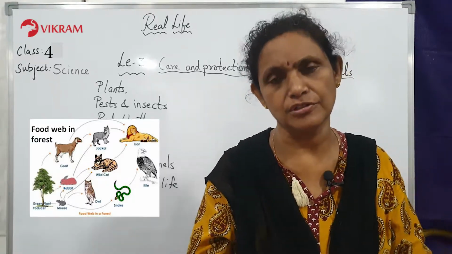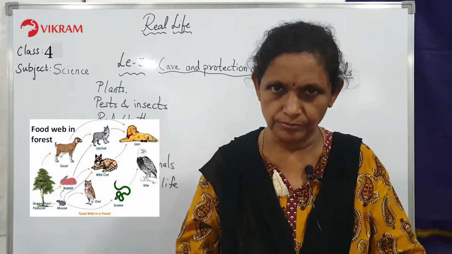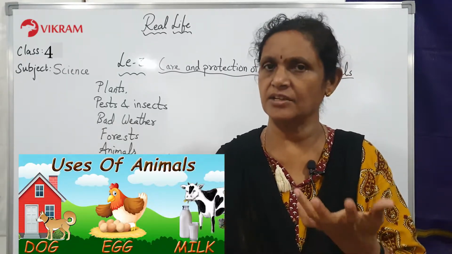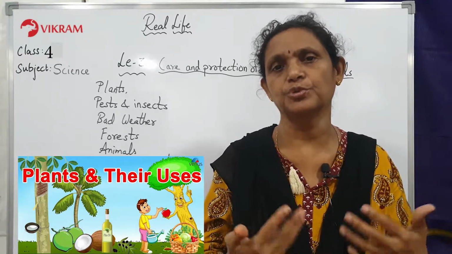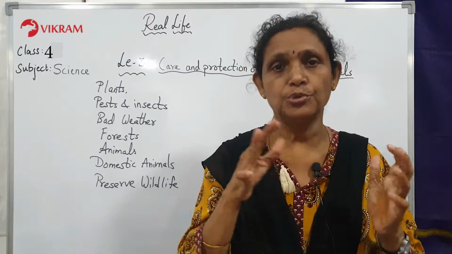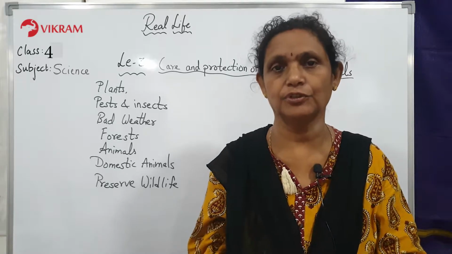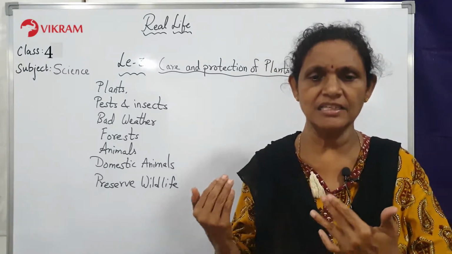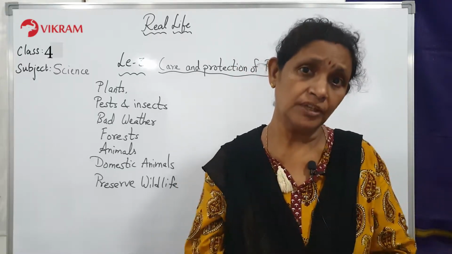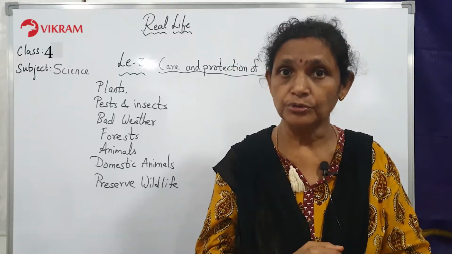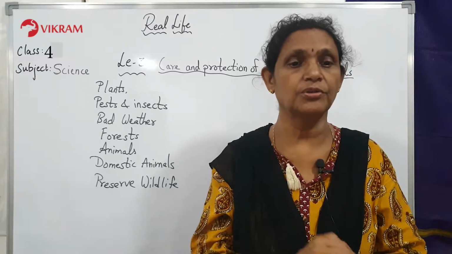Even human beings also. We depend on plants and animals for our food. Animals will give you milk, eggs, meat and so forth, and plants will give you crops, fruits, vegetables and so on. So you, like a human being, have to depend on plants and animals for your food. In this lesson we are learning how they are interdependent. That means we have to take care of them because they are going to give you food. If you don't take care of them, you will not get food. Yes children? So this is what you have to understand.